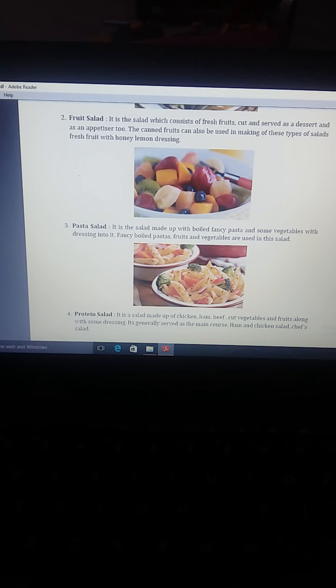Now the fourth type of salad is protein salad. It is a salad made of chicken, ham, beef, cut vegetables and fruits along with some dressing. It is generally served as the main course. Ham and chicken salad, chef salad are examples of protein salad.